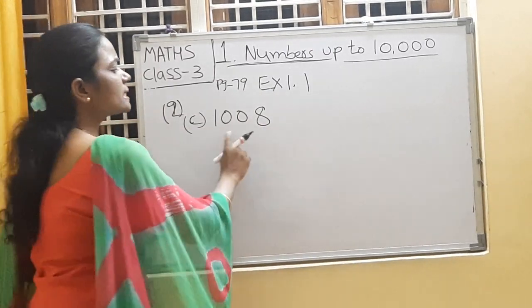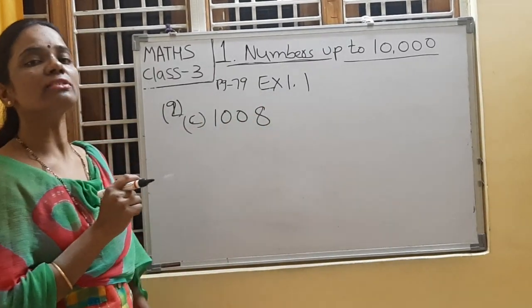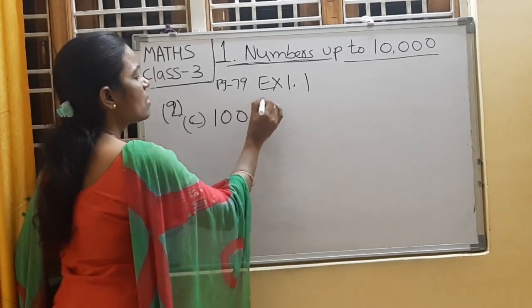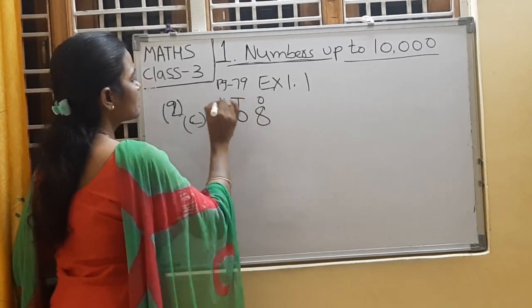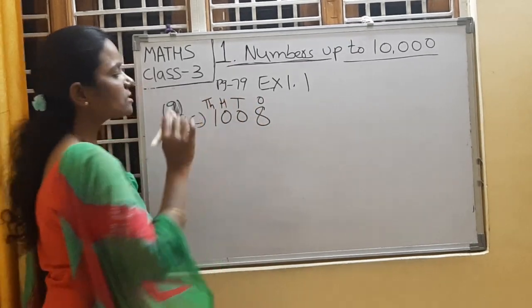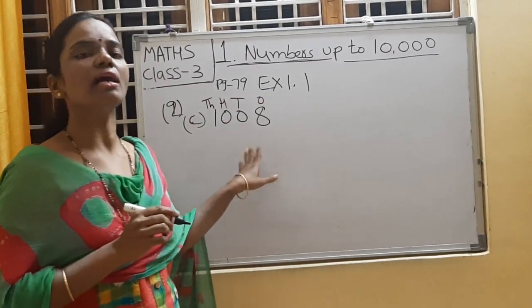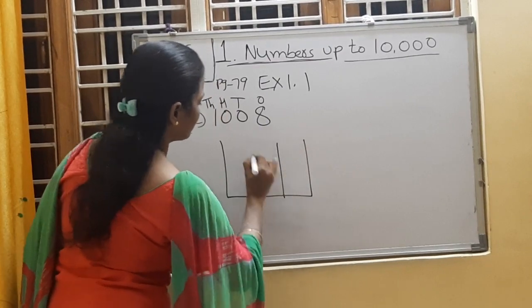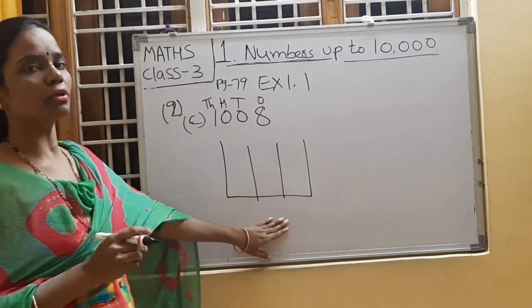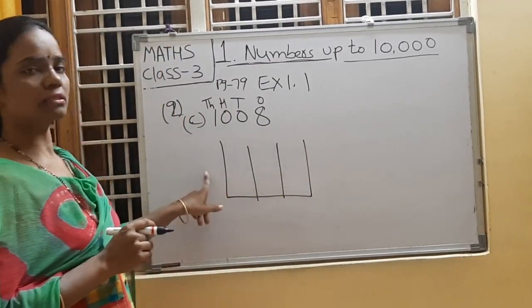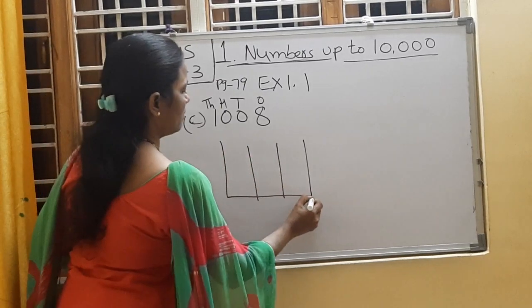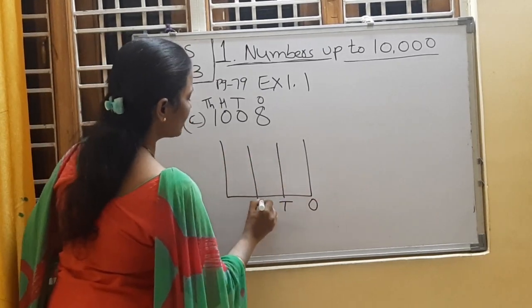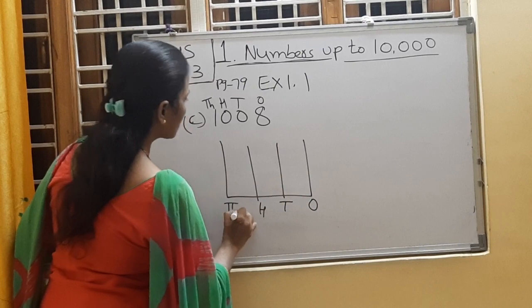Right? What is this number? It is 1008. First write down the places: ones place, tens place, hundreds place, thousands place. How to represent this number on the abacus? Now draw. This is an abacus tool. These are the rods. Right, children? Ones place, tens place, hundreds place, thousands place.